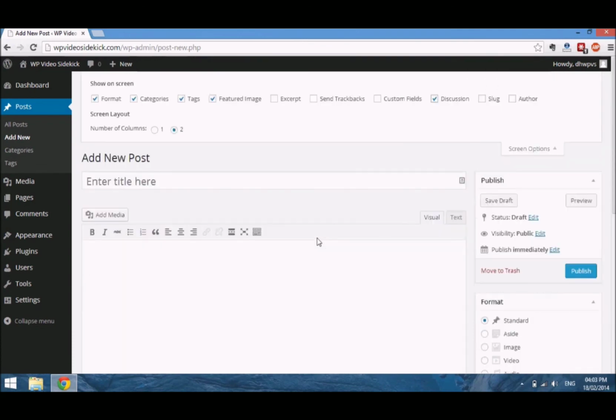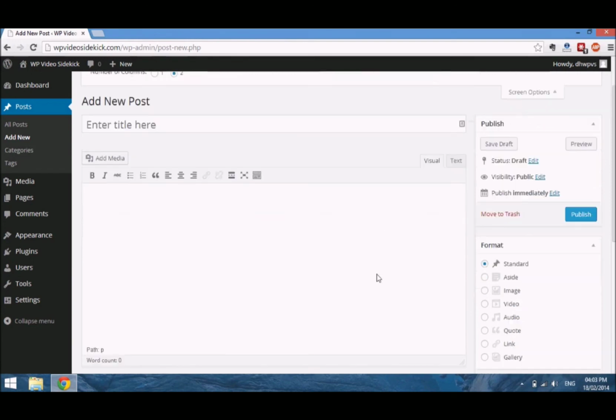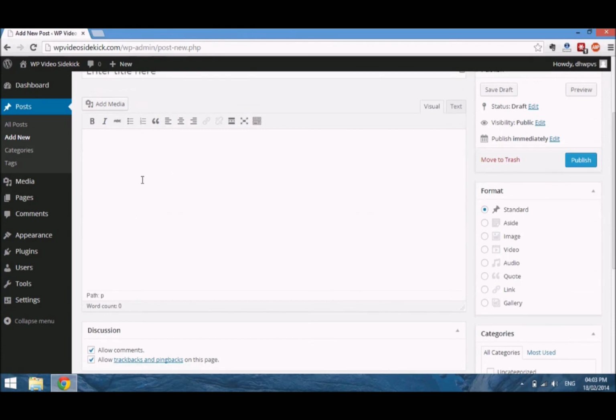Okay, the next thing we want to look at is the title. Of course, you'd want to name your post, and remember, based on how we set up our permalinks, the name of your post will appear in the URL. You do have the option to adjust it, and I will show you how to do this. The next area is our WYSIWYG editor. WYSIWYG is an acronym that stands for what you see is what you get. So essentially whatever you type here is basically how it will look on the front end of your site.